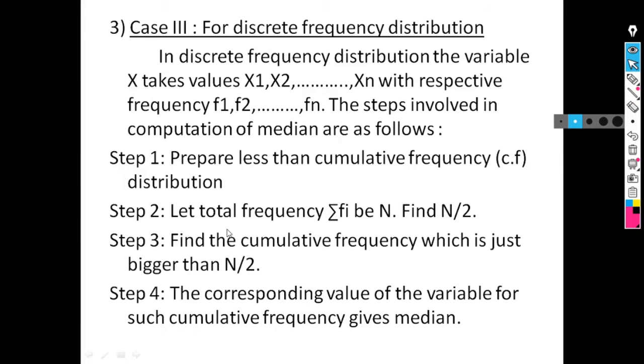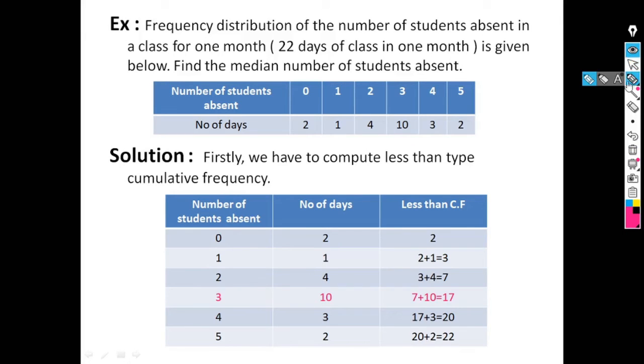Now the last step: the corresponding value of the variable for such cumulative frequency gives the median. For the cumulative frequency 17, the value of the variable, denoted by x, is the median; these are the variables and these are the frequencies.